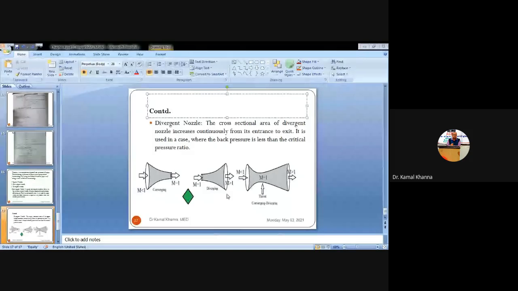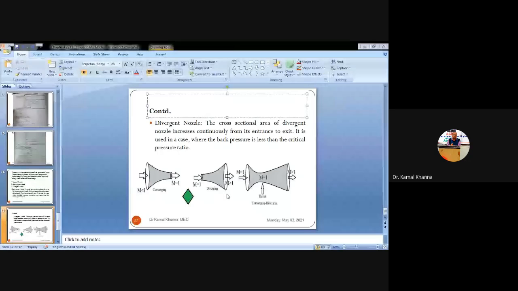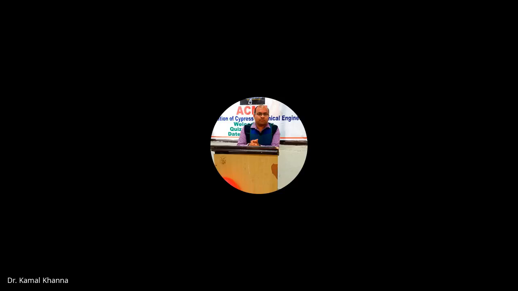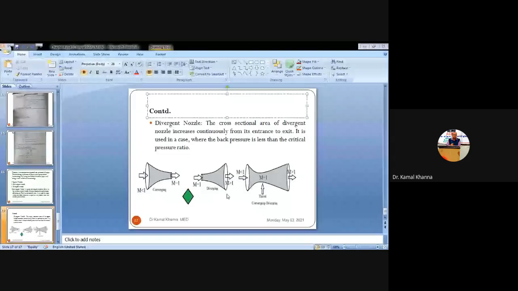That is, if the area at a starting point, let us say, is 10 meter square, and the velocity is 2 meter per second, then the product becomes equal to 20. Whereas at the exit point, in the case of the converging nozzle, the velocity will be more. The velocity will be 10 meter per second, and the area will be 2 meter square. So the product will always be 20. So rate of flow, according to the mass conservation principle, the amount of liquid entering the pipe must be equal to the amount of liquid leaving that pipe.